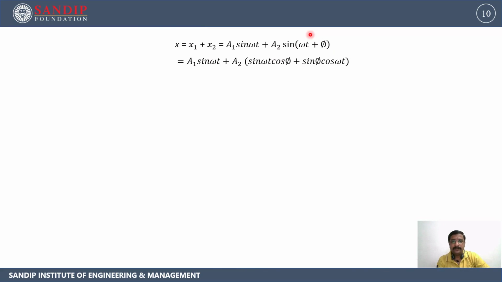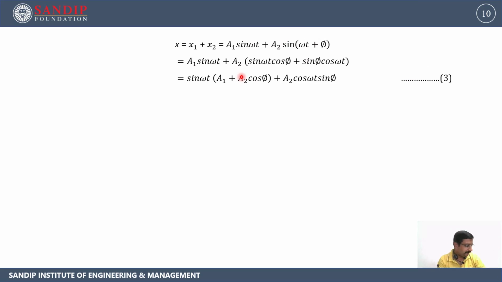Now we can write this equation as x = A1 sin omega t + A2 (sin omega t cos phi + sin phi cos omega t). This we have obtained from the relation for sin(omega t + phi).